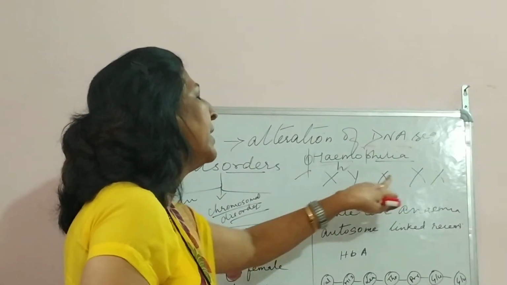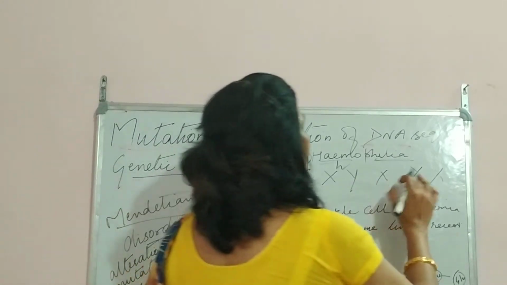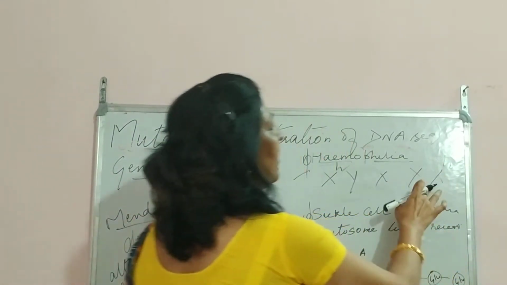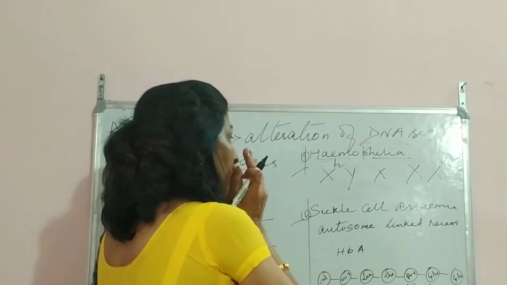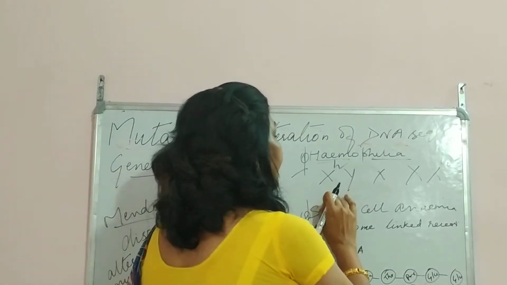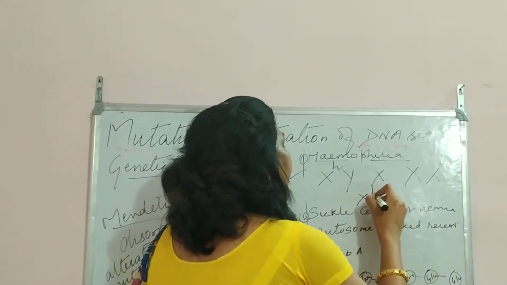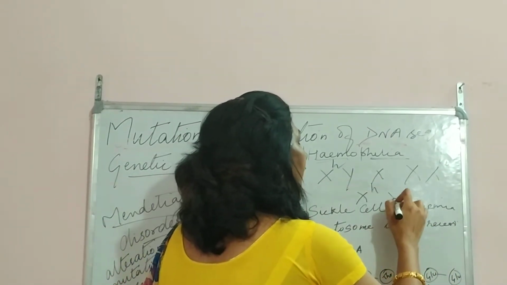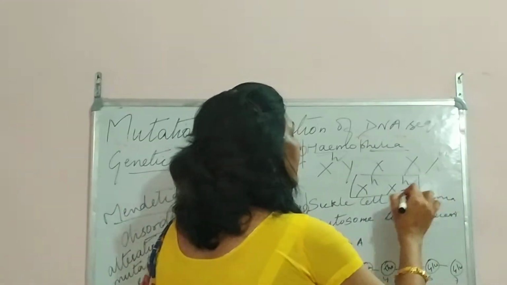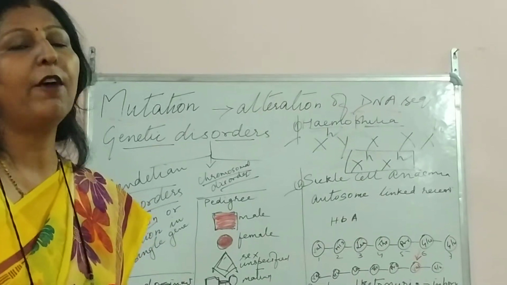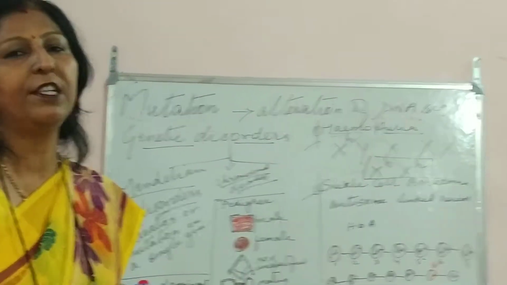So even if it goes over here, suppose it shows XHX, here the female will be a carrier. She will never suffer. Only when XH from the male comes and XH from the female also comes, then the lady will be a sufferer of hemophilia. Otherwise, she will be a carrier of that particular disease.